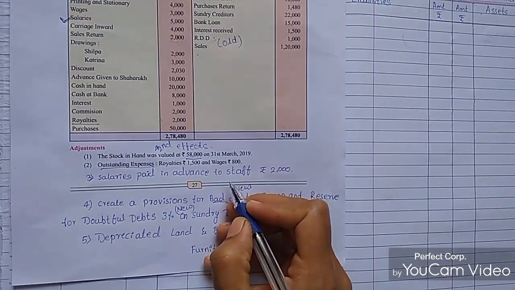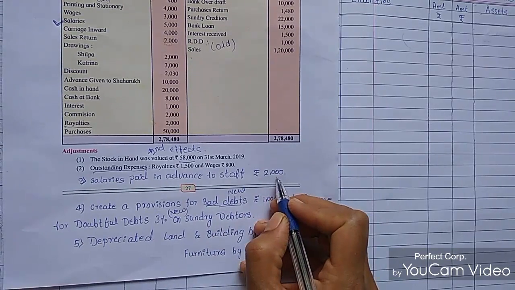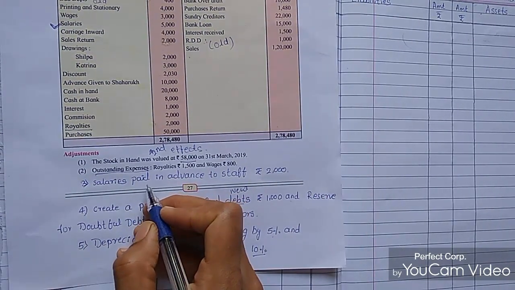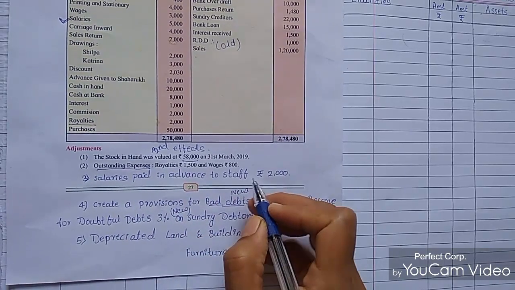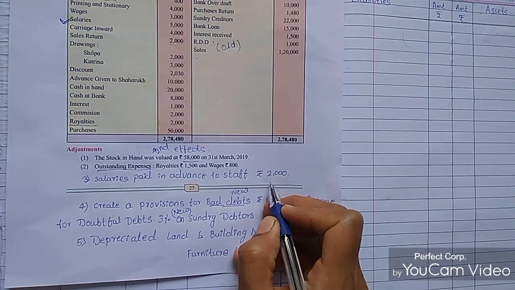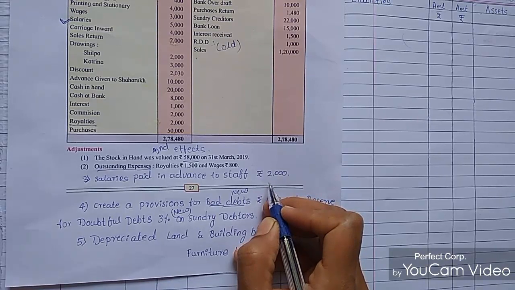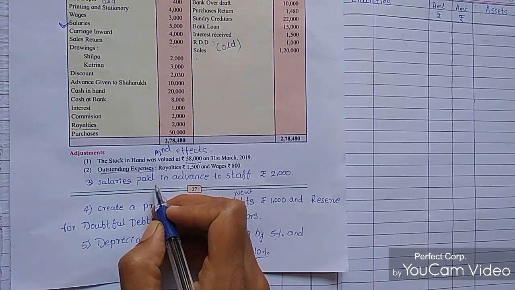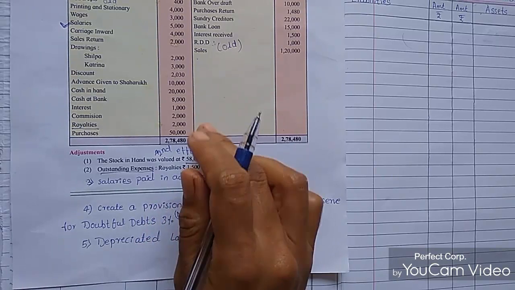Salaries paid in advance to staff, 2,000 rupees. So this salary is already paid to the staff members; the service is not yet taken, but salary is given in advance. Already paid in advance, so it becomes an asset for the balance sheet.